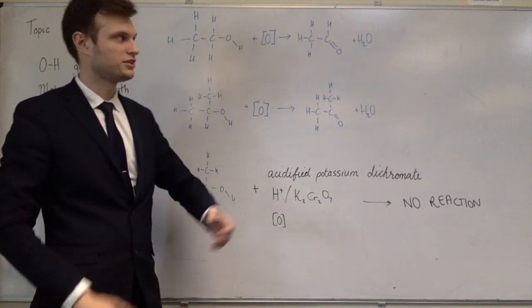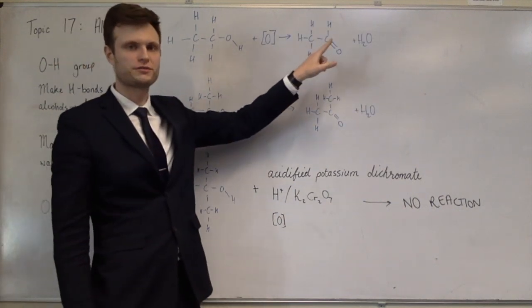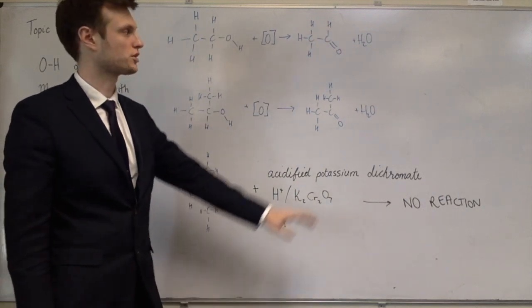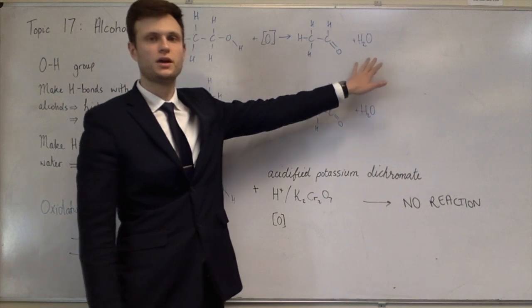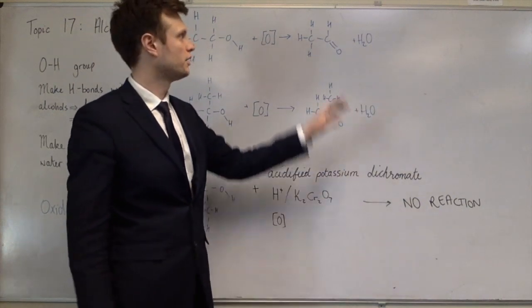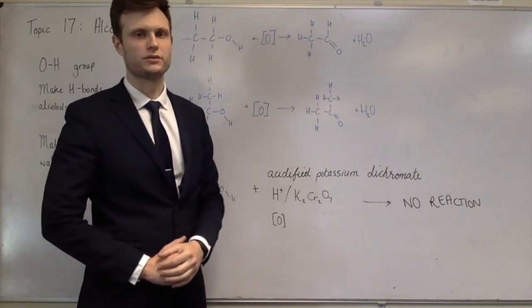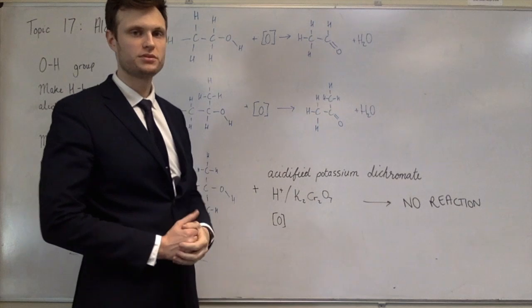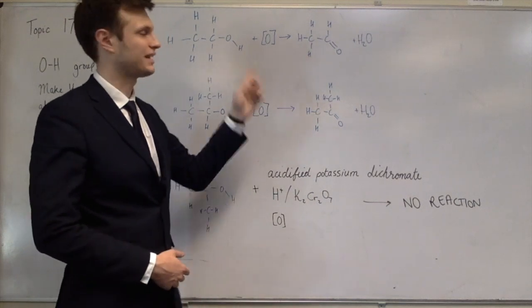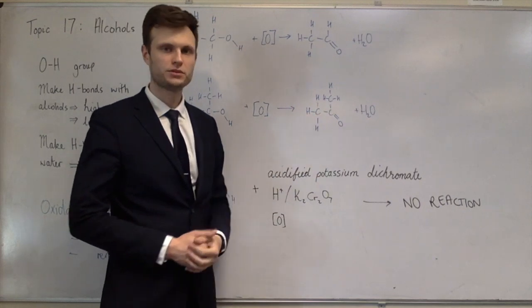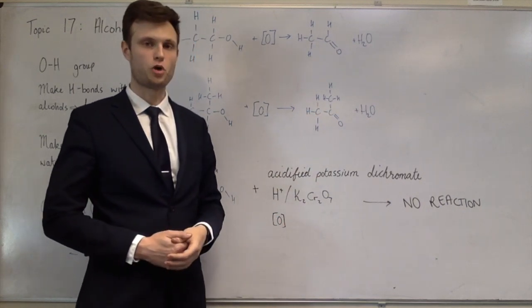Now be careful with these, because sometimes they ask for organic products of reactions, and sometimes they just ask for products of reactions. If they ask for the products, you have to include water. If you don't, you don't get that mark. If they just ask you to draw the organic product, then these carbonyl compounds are absolutely fine. This one, because the carbon-oxygen double bond is on the end carbon, is an aldehyde. It's ethanal. This one, because the carbon-oxygen double bond is on the middle carbon, is a ketone and is propanone.